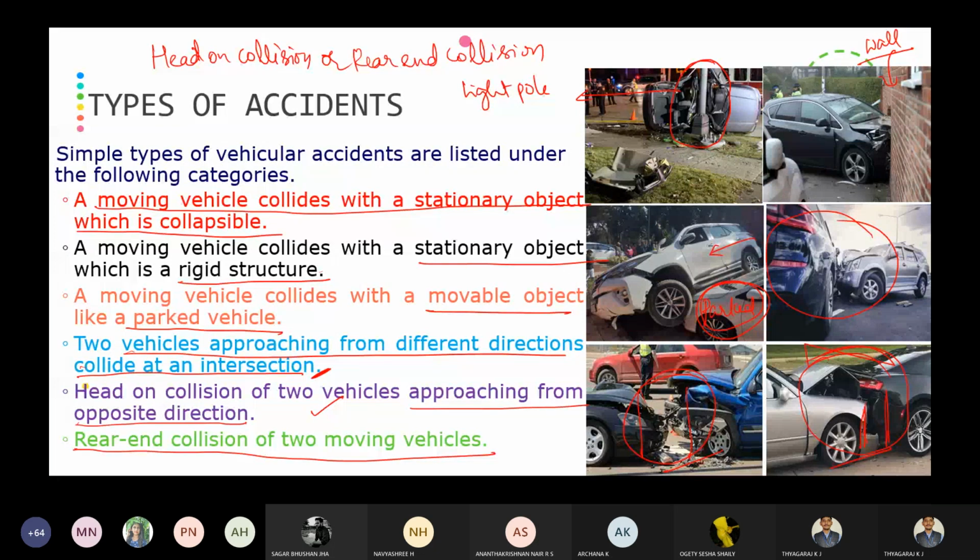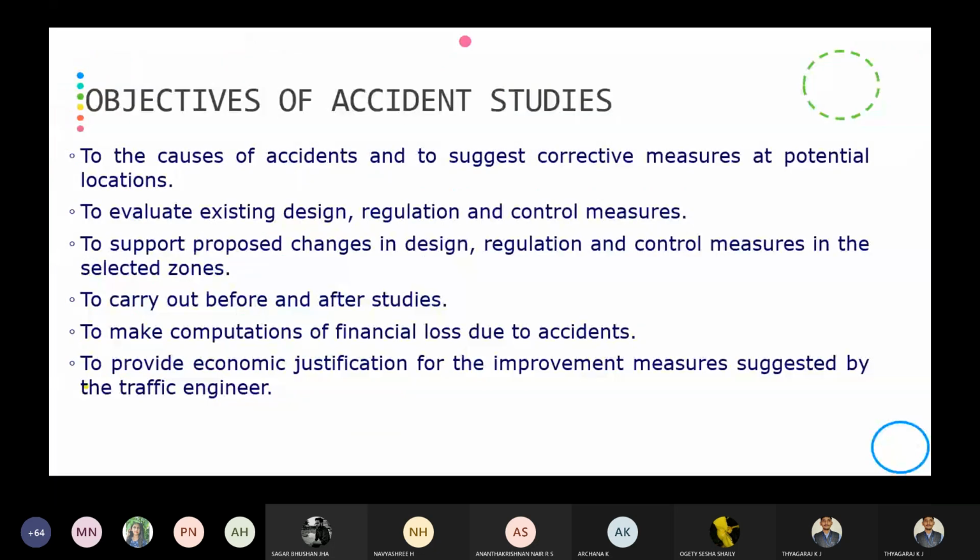These are the various types of accidents. This is also very important. In the exam, they may ask you to list out, outline or enumerate the various types of accidents. Then come the objectives, which we have already seen. To know the causes of accidents and to suggest corrective measures at potential locations.